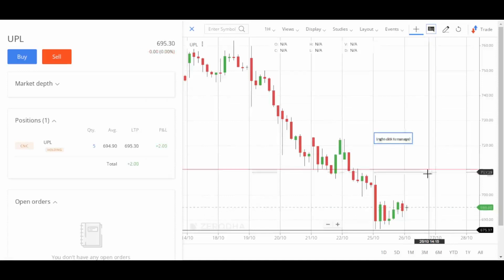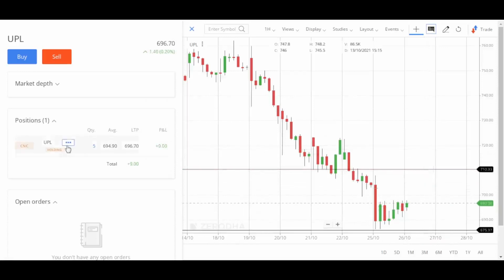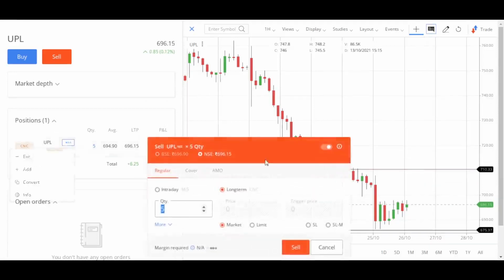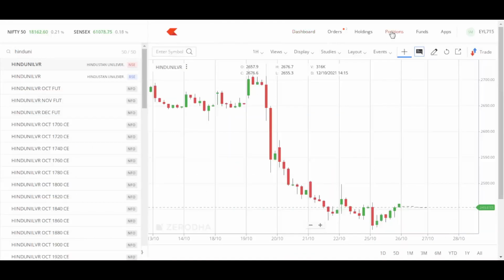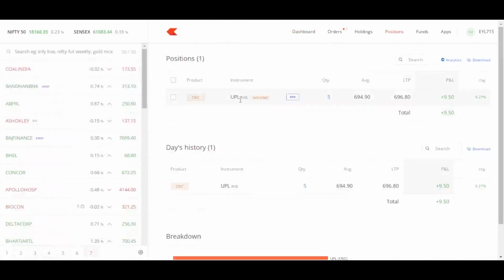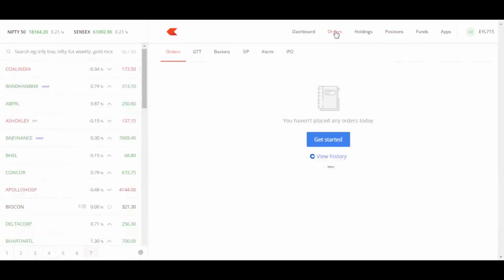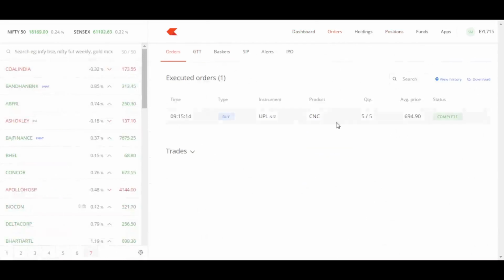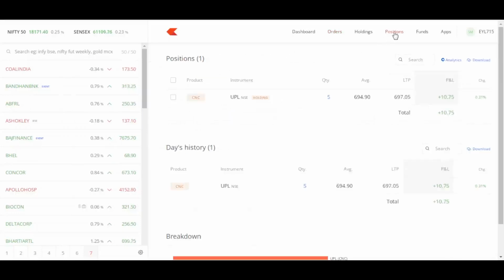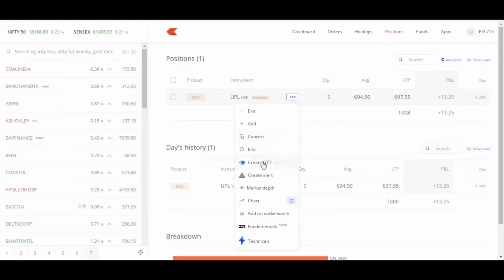I'm refreshing the chart. We can place an exit order from here, or we can do it from the positions tab. We are in the positions tab. We can check the profit and loss status. From the orders tab, we can check the order details such as time, price and order type. Now I'll show you how to place a stop loss and target order using the GTT facility.